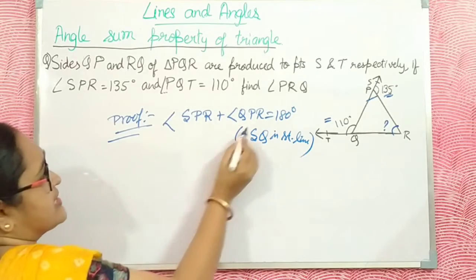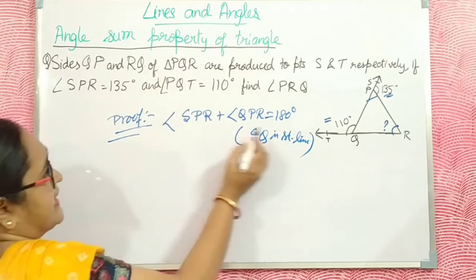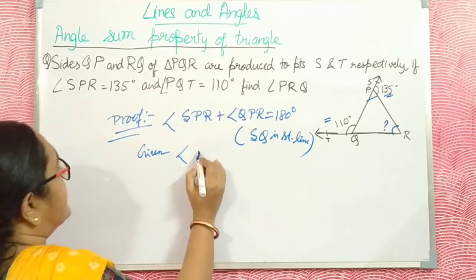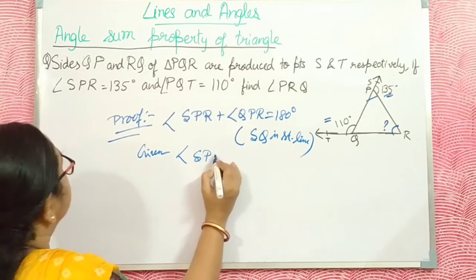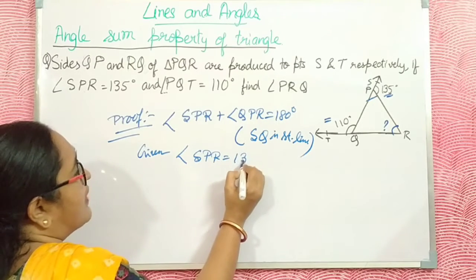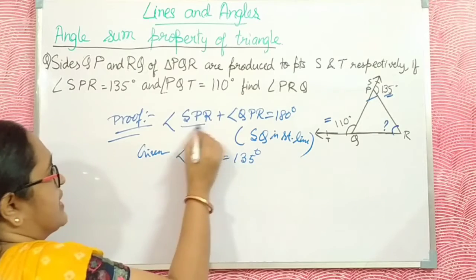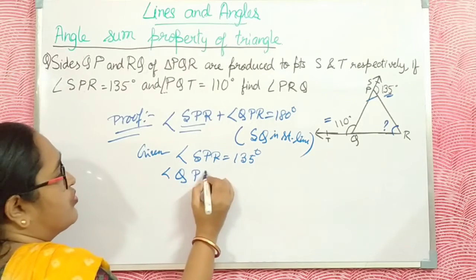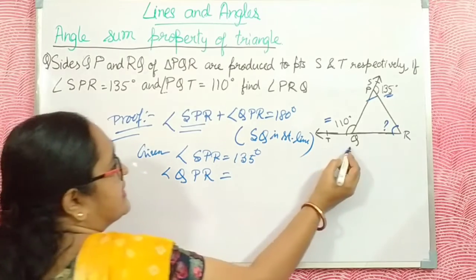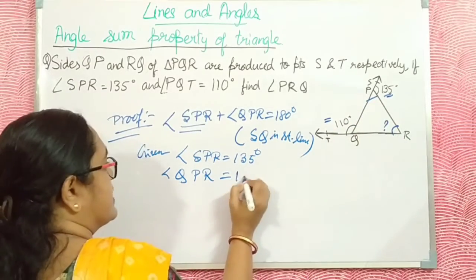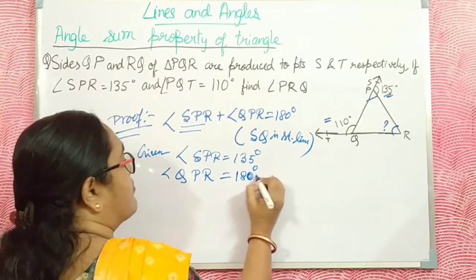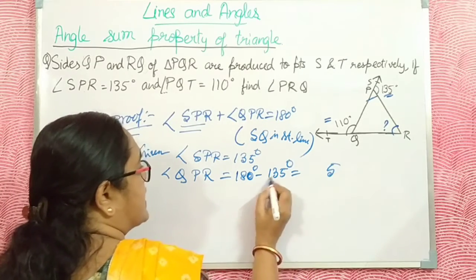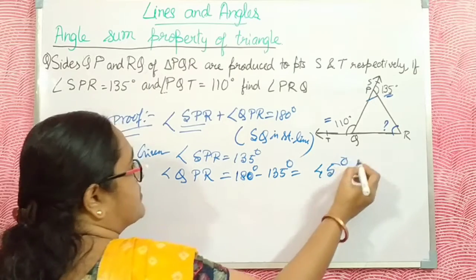Now this angle is given. The given data is SPR is 135 degrees. Then QPR is 180 degrees minus 135 degrees. Then do the subtraction, and this is 45 degrees.